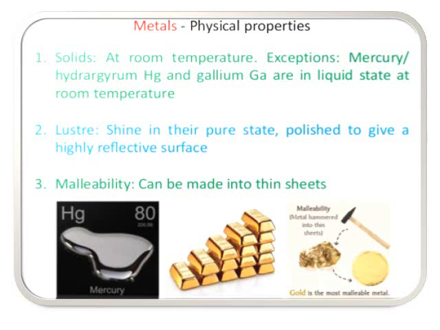Then the third one, malleability. So what is malleability? Malleability is the property of metals by which they can be made into sheets by hammering. You can see here in this picture, mercury in the liquid state, and you can see the gold bars being hammered to make thin plates, so that thin sheets can be made into the ornaments which we desire.